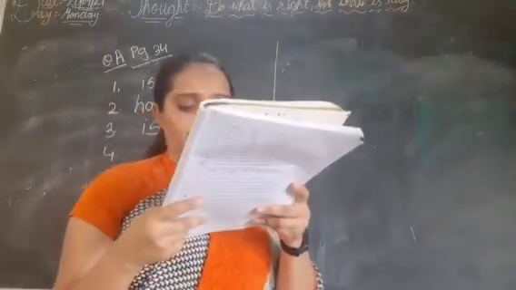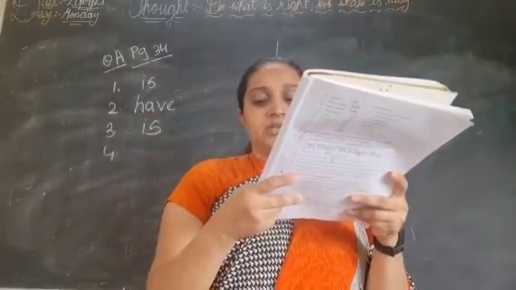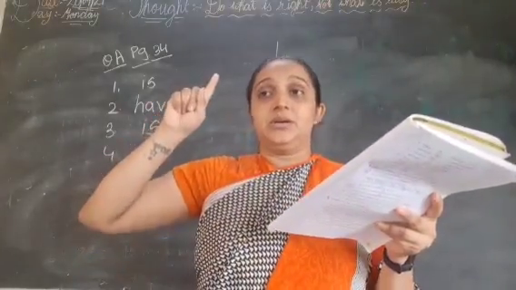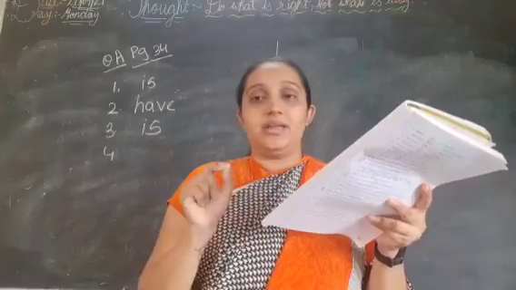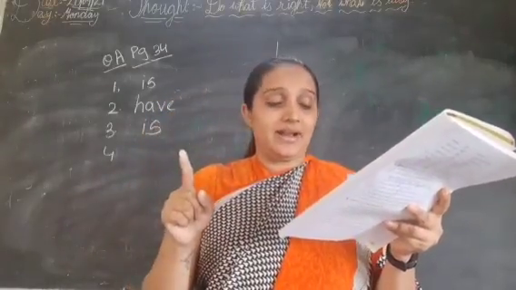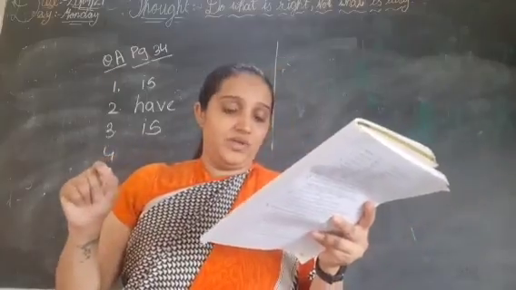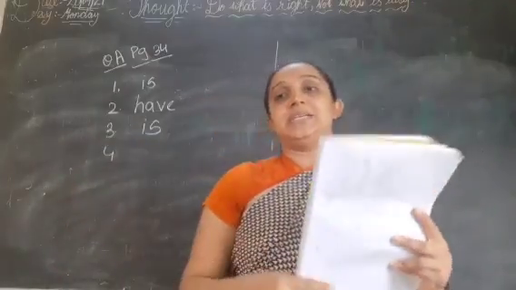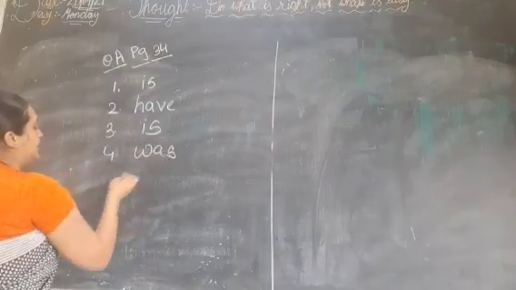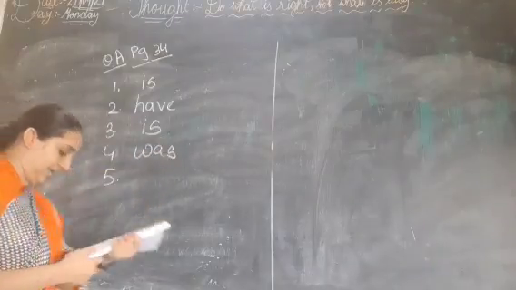Now next. The captain along with the sailor dash shipwrecked. Now shipwrecked indicates that this word is in past tense, so the sentence is in past tense. So what will we write? The captain along with the sailor was shipwrecked. Now next.